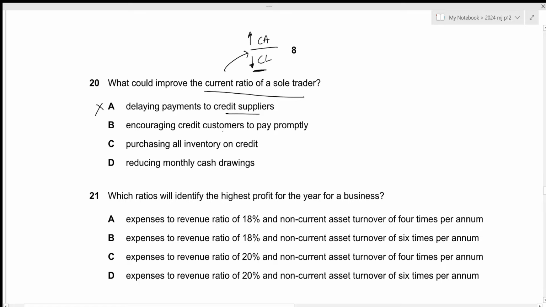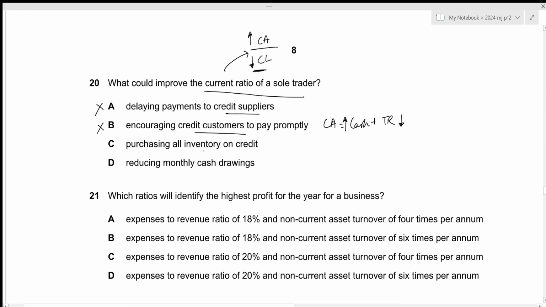Second one is encouraging credit customers to pay promptly. If we encourage them to pay promptly, it means that we will receive cash. But remember, current assets include both cash as well as trade receivables. So if the credit customers pay promptly, the trade receivables will decrease and the cash will increase by the exact same amount. So the overall impact on the current assets will be 0. So this is also not what we're looking for.